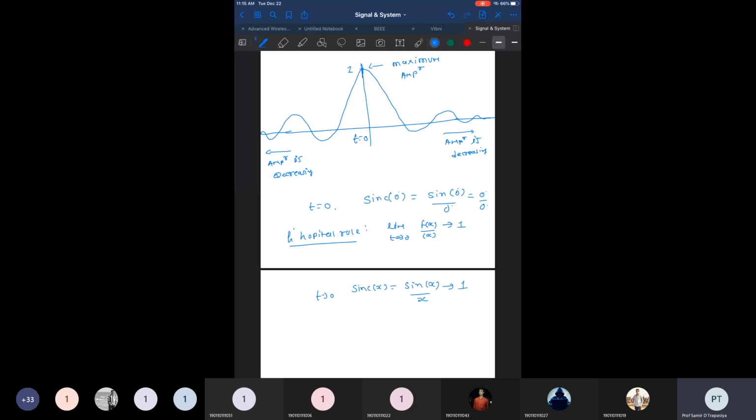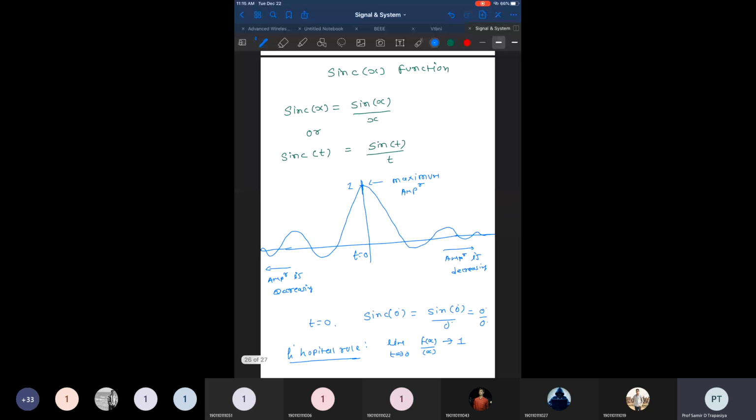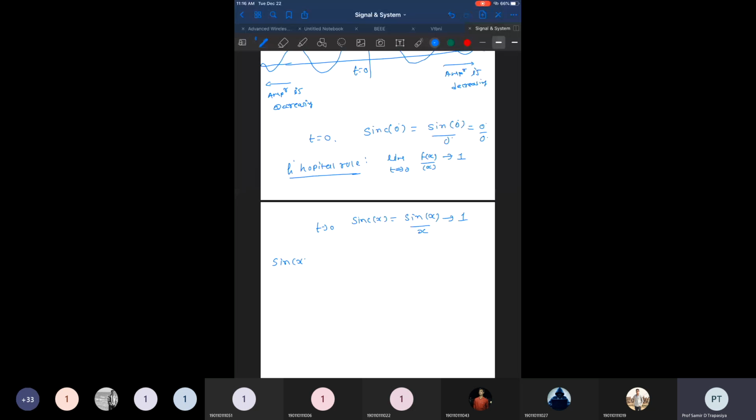As per this L'Hopital's rule that you have already learned earlier in mathematics, we are getting the maximum value of the sinc function at t equal to 0, and at all other points the value is going to decrease or diminish, right? So we can say the sinc function is monotonically decreasing with respect to t. Monotonically means with respect to only one variable.